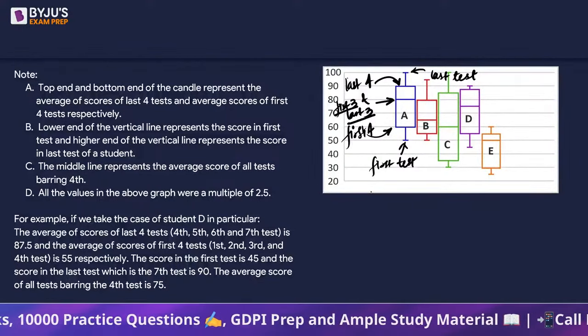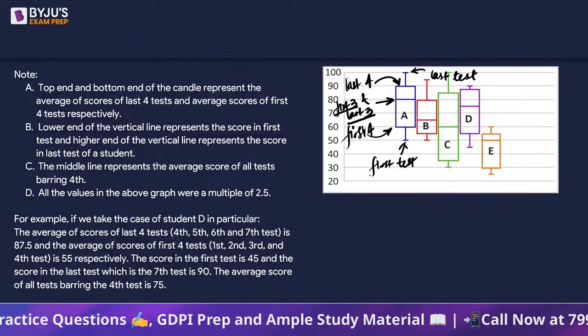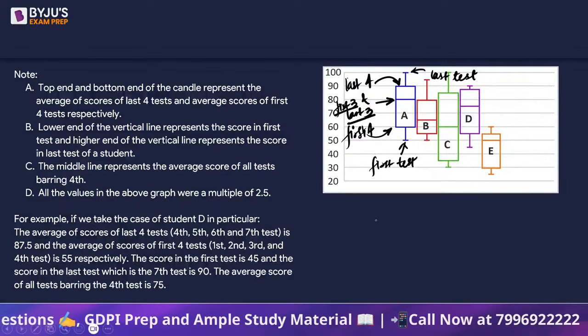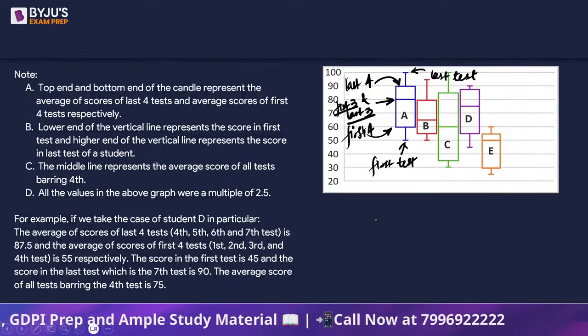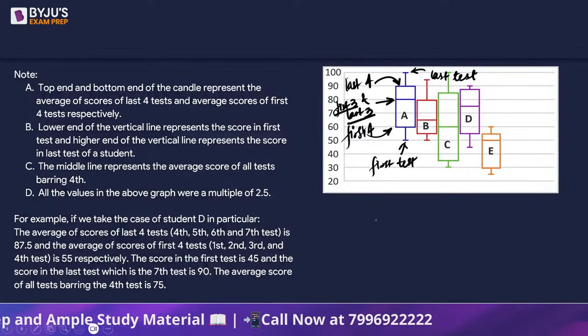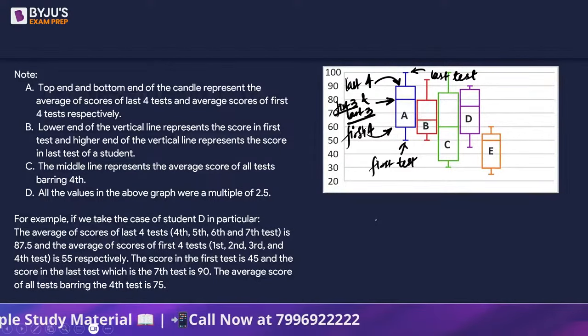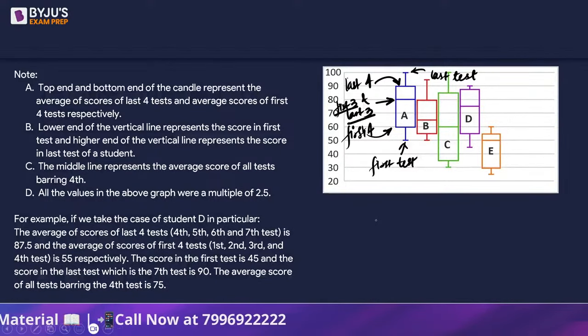All the values in the above graph were a multiple of 2.5. Okay, so we will take 20, 22.5, 25, 27.5, 30. So that means 4 segments. For example, if you take the case of student D in particular, the average score of last 4 is 87.5, average of scores of first 4 is this, and average.